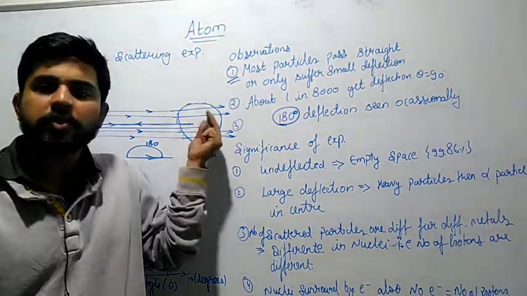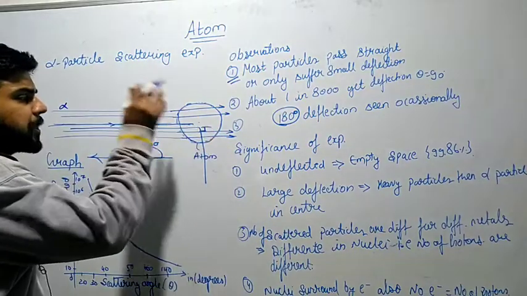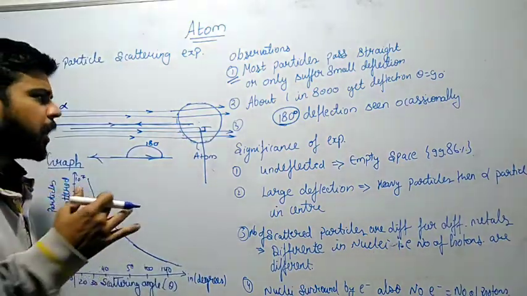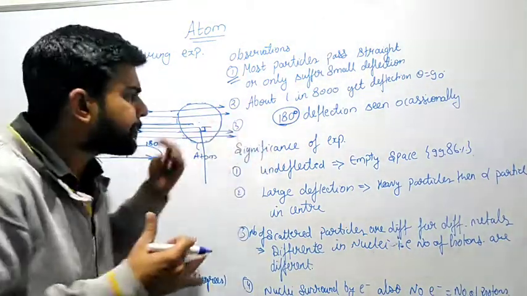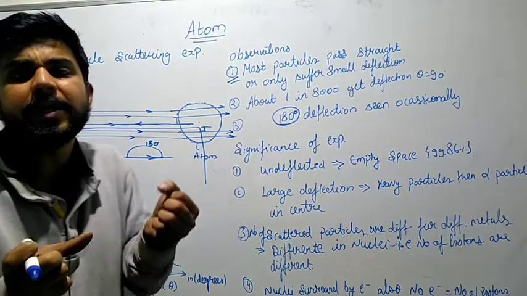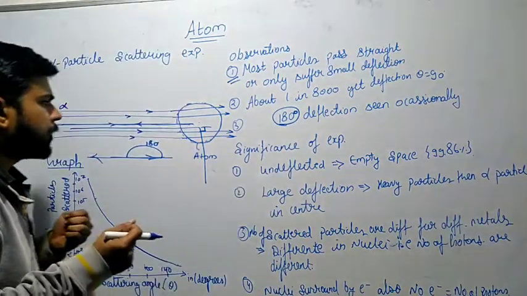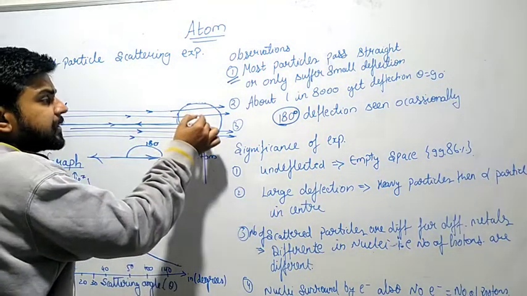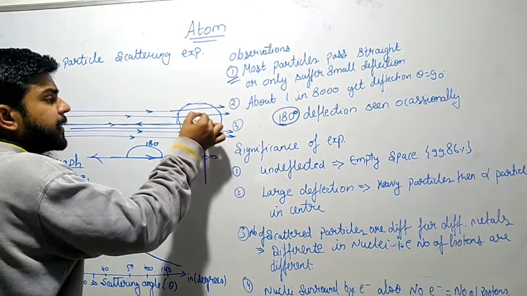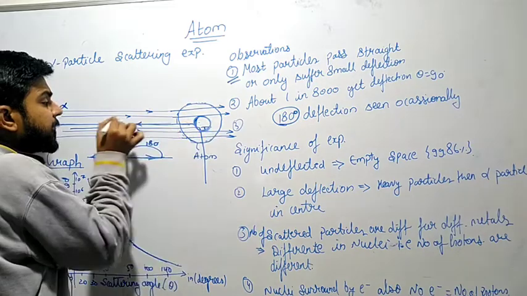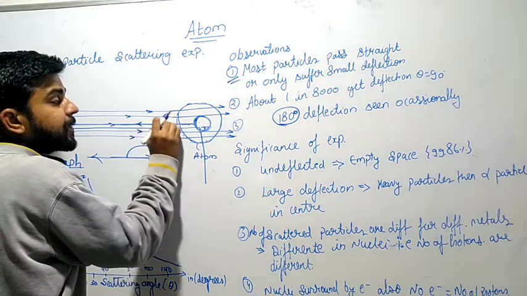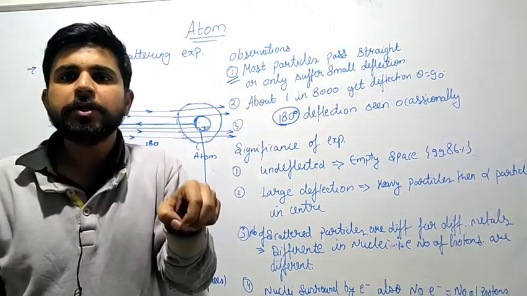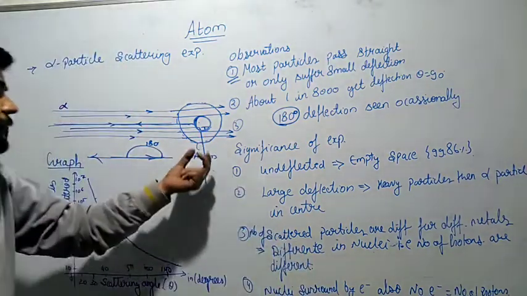They observed a particular pattern, the pattern of deflection, and through that pattern they predicted many things and provided many theories, which we are going to understand. First of all, through this scattering of alpha particles, they predicted that in the center of the atom, when alpha particles pass nearby, they get deflected. It means in the core of the atom there is something responsible for the deflection.